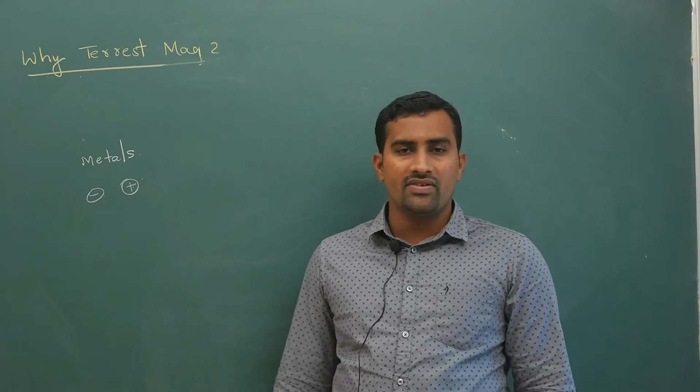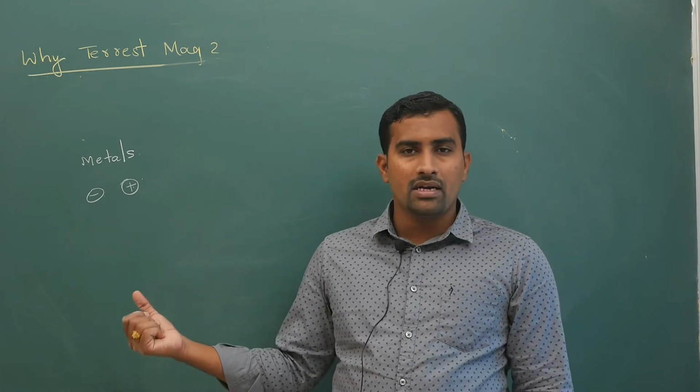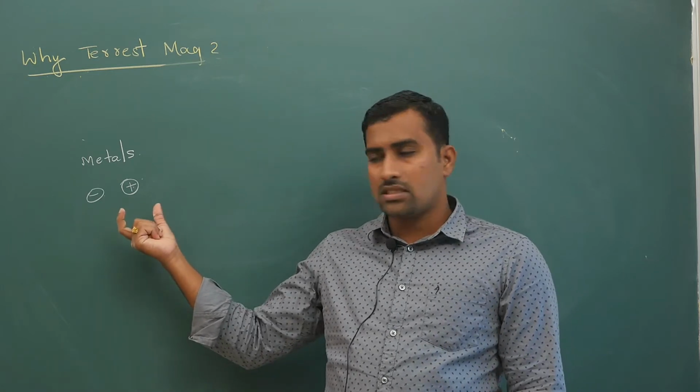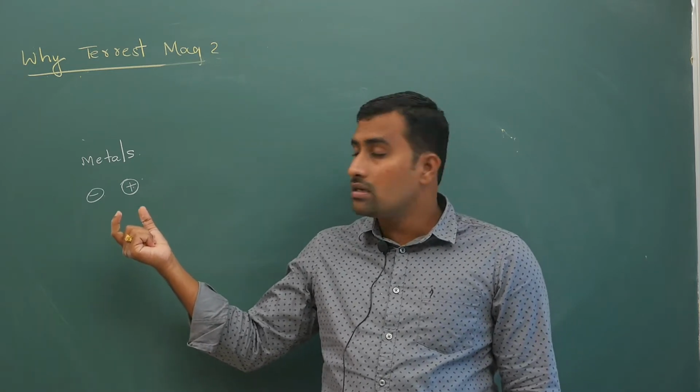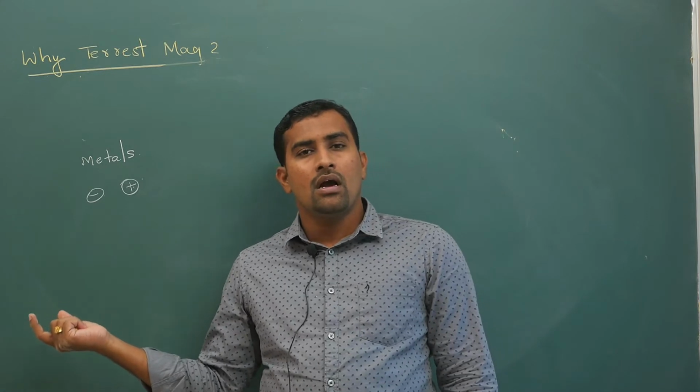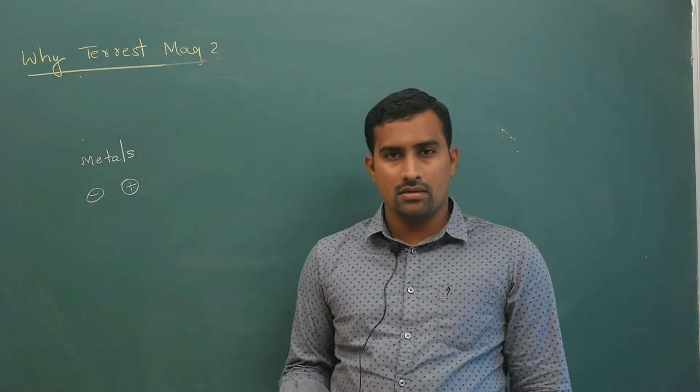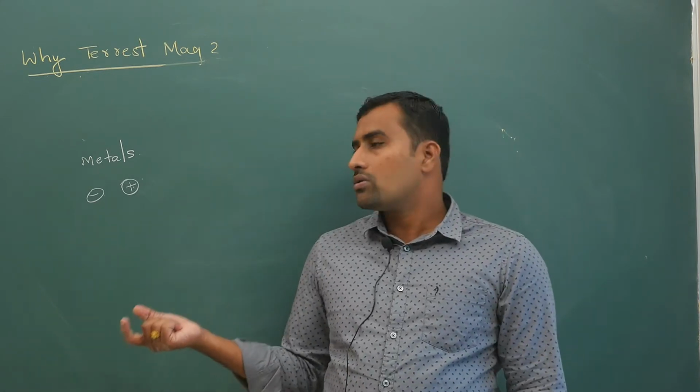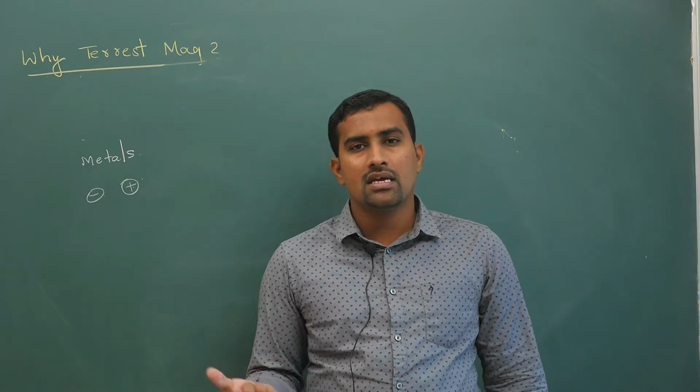But earth, because of its iron core, has metal, and because of high temperature those metals are becoming ions. Sodium, if you take as a metal, Na plus, has very good ionizing capability.